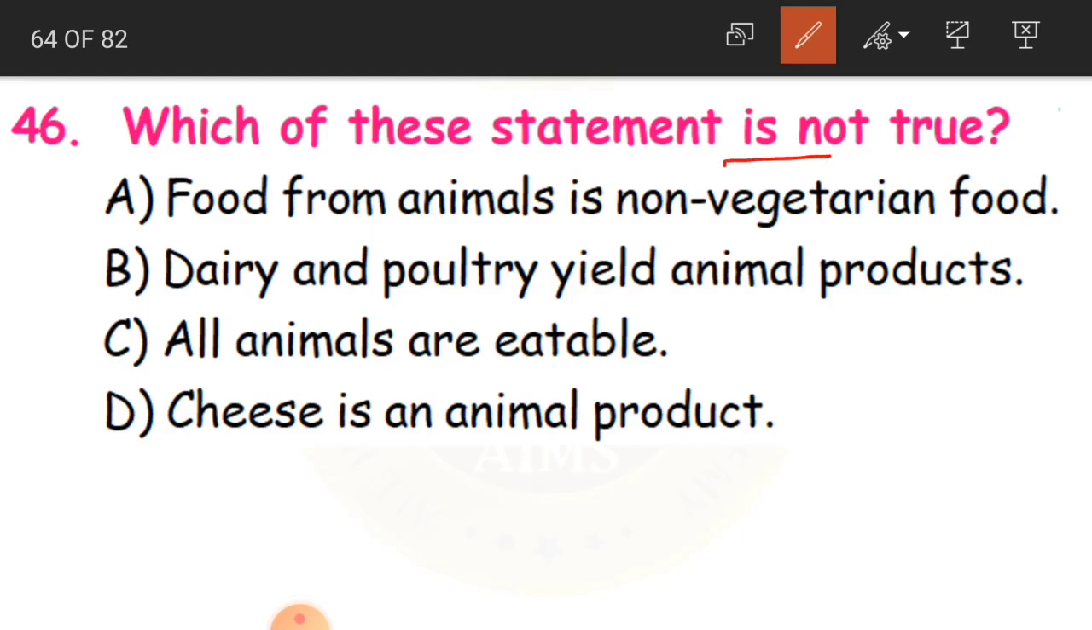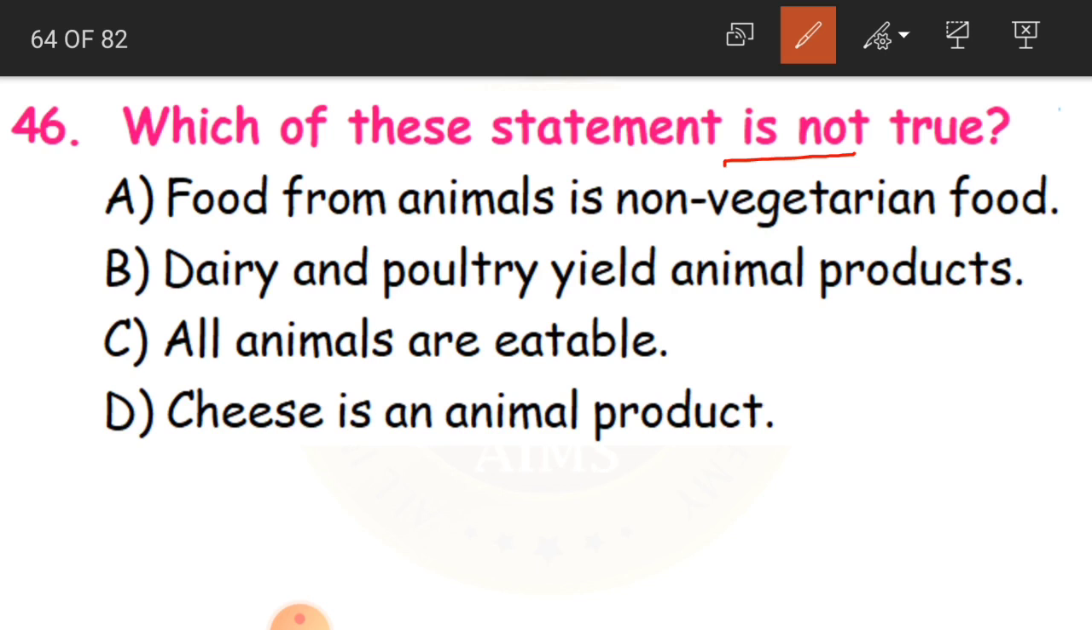While reading the question, children, you have to concentrate carefully, because sometimes if you don't read the question properly, you will understand it the other way. See here, which of the statements is not true? Sometimes you will mistake it as which is true, and then your answer will be wrong. So you have to read the question properly.